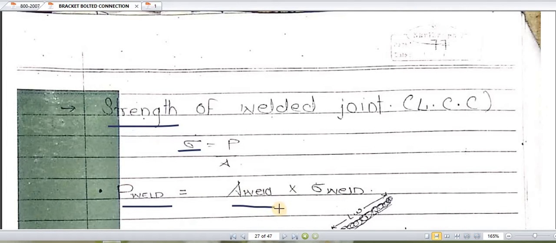How do we find the area of weld? Which things are to be considered for finding the area of weld? The area of weld we can find with two things: first, the length of weld, and next, the thickness of weld. With the help of the length of weld and the thickness of weld, we can find the area of weld, and then the stress in the weld.